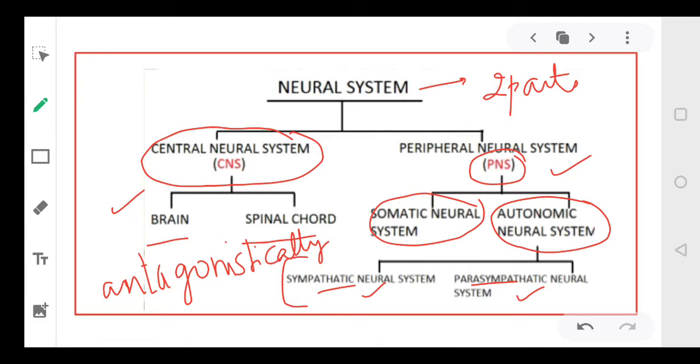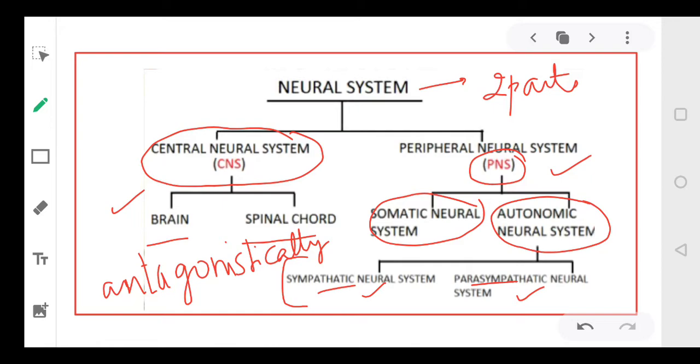So there are two neural systems, CNS, PNS. CNS is made up of brain and spinal cord. PNS is made up of somatic neural system and automatic neural system. Automatic neural system is further divided into sympathetic and parasympathetic neural system. Okay? Clear everyone? So all these components, they basically involve your neurons. So neuron is a structural and the functional unit of life.